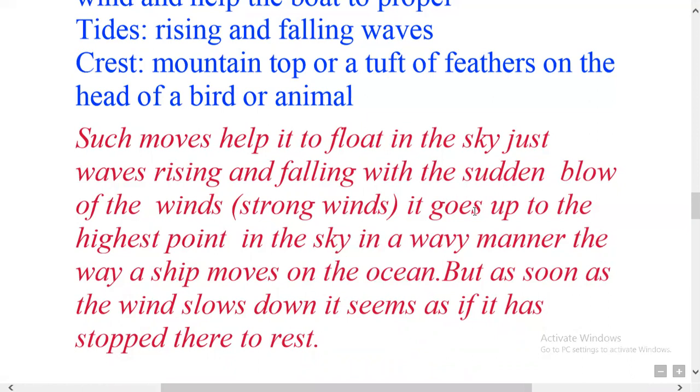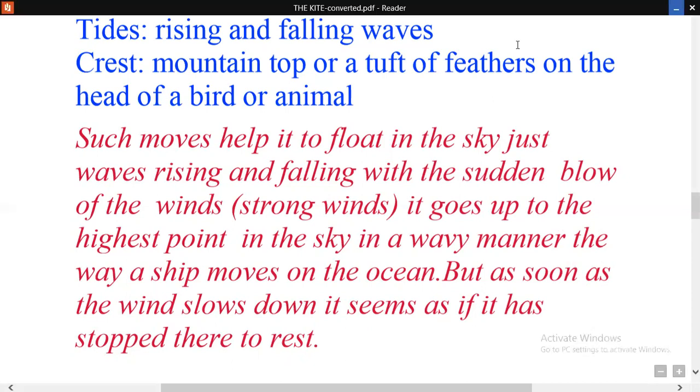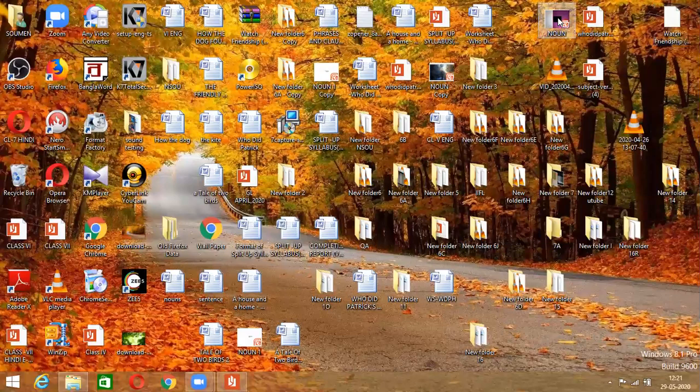But when the wind slows down, it seems as if it has stopped there to rest. So that is the explanation. In my next video, I will explain the rest of the stanzas.